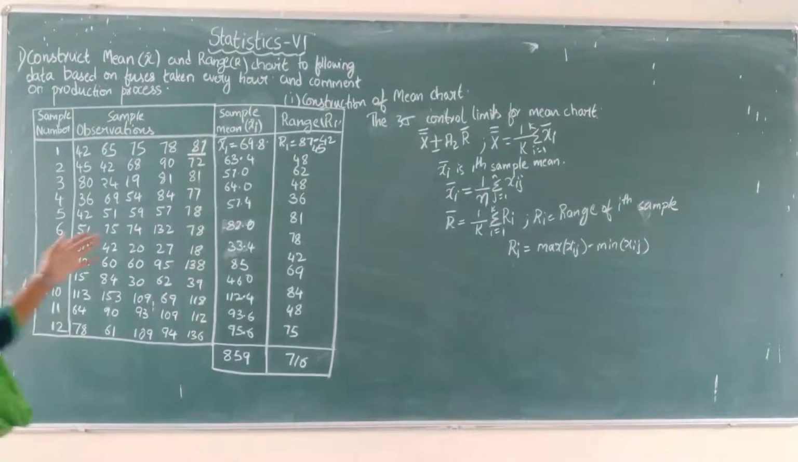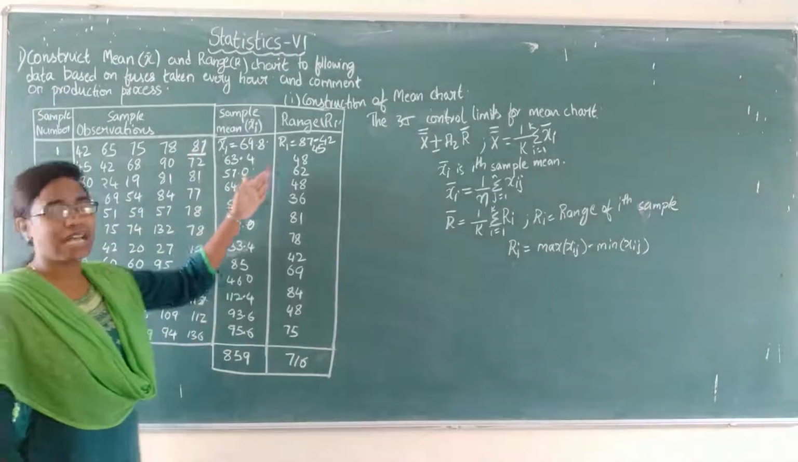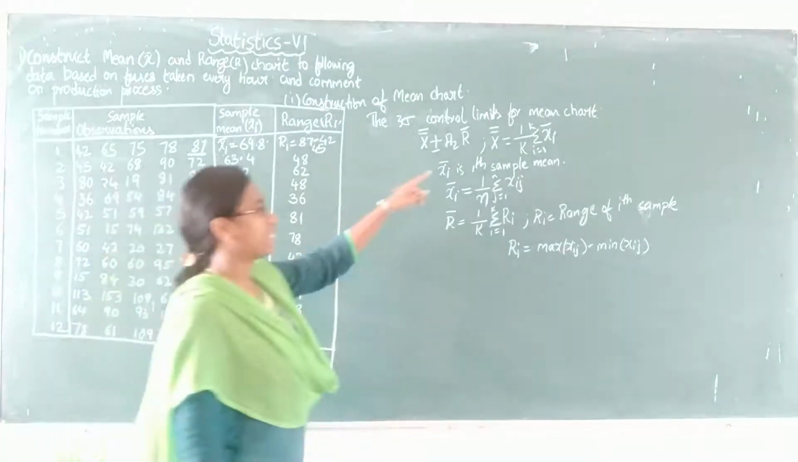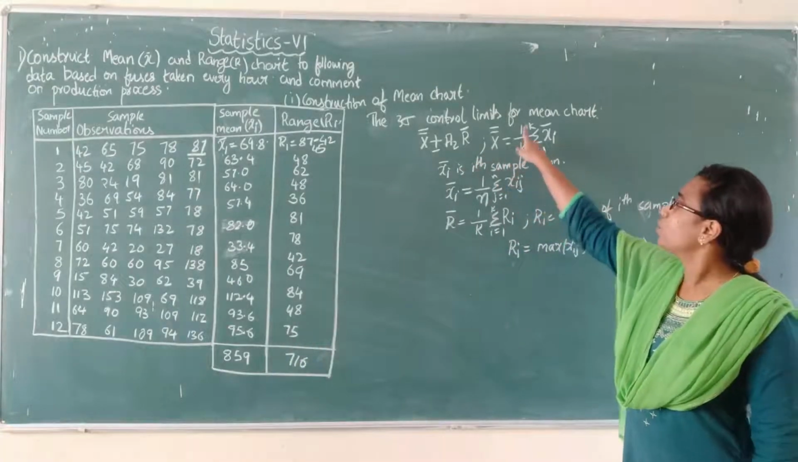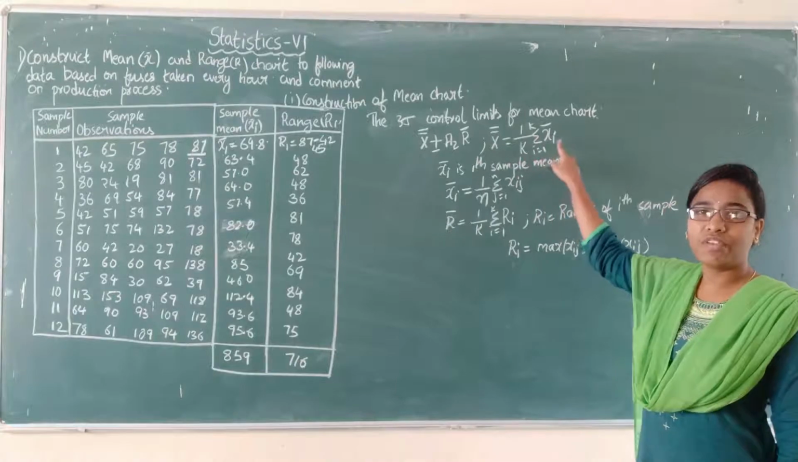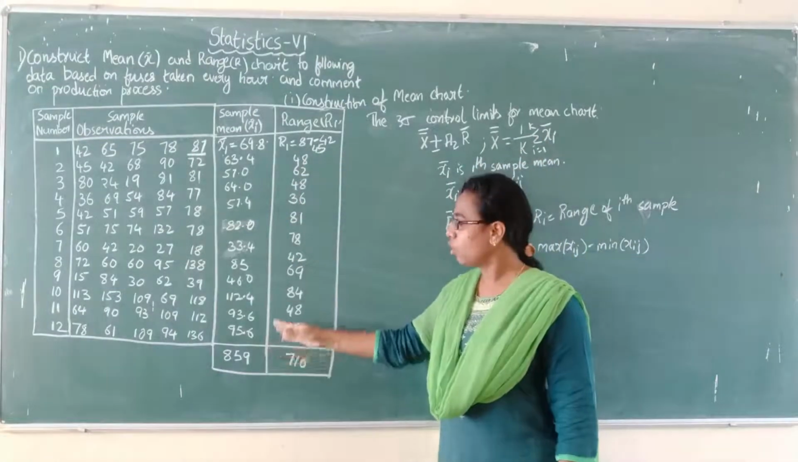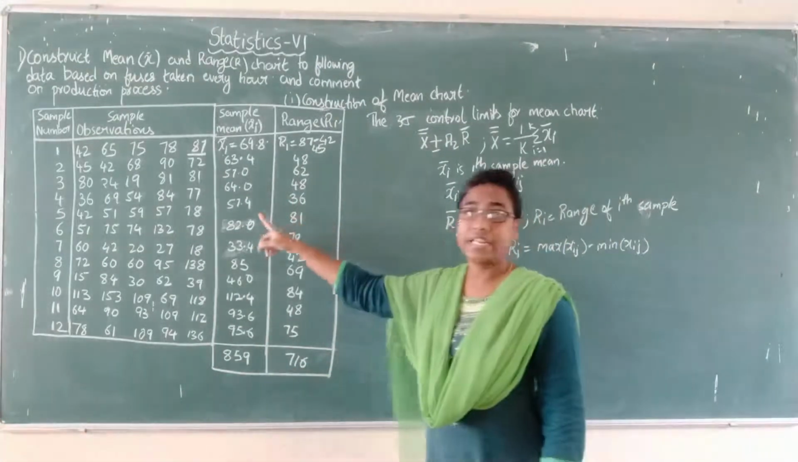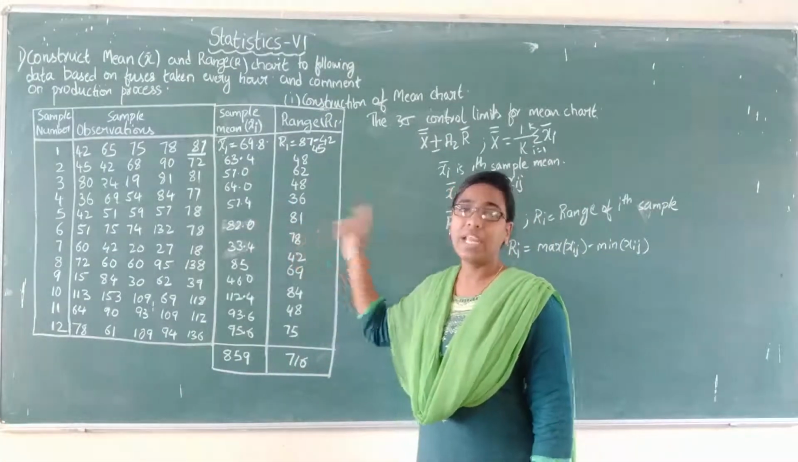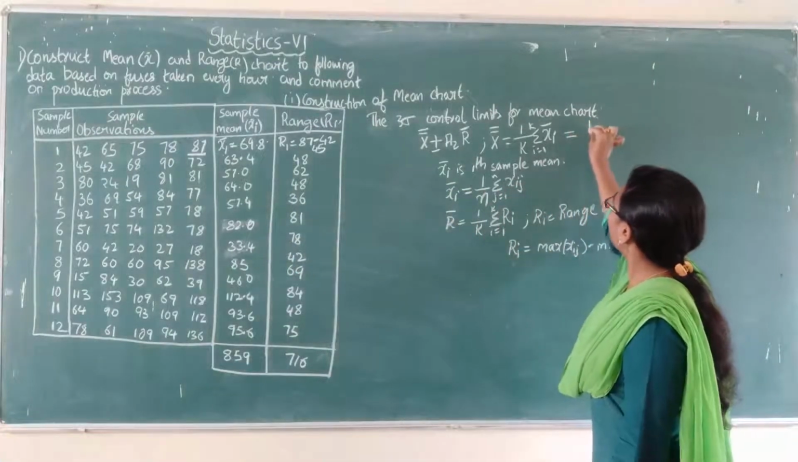Now this is the required table. I have calculated all the sample means and the sample ranges. We want x double bar, right? That is the grand mean. So x double bar equals 1 by k summation of xi bar. Whatever the sample means you got, for all the sample means you have to find the mean. So first calculate the totals for the sample mean and sample range. So what is x double bar equals to 1 by k.